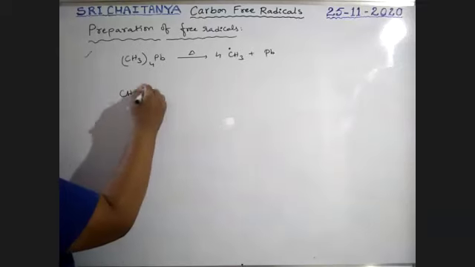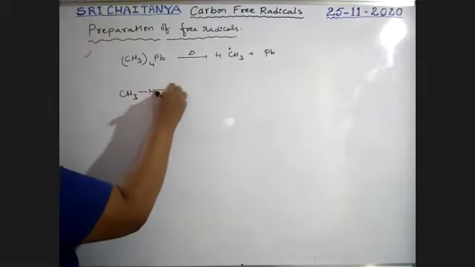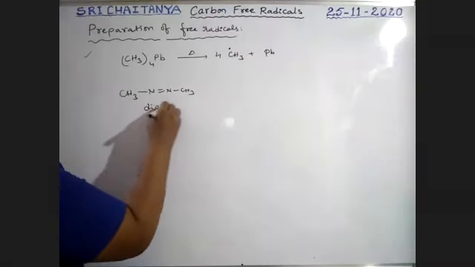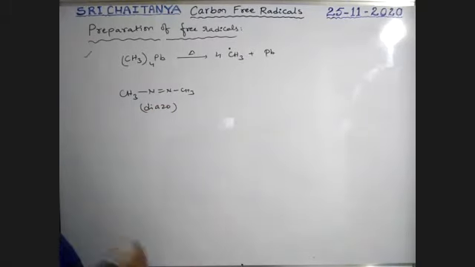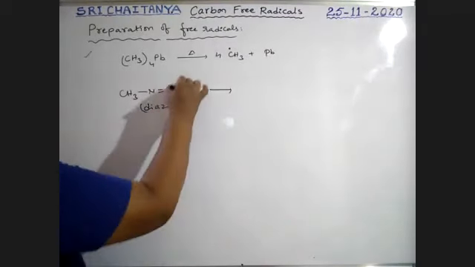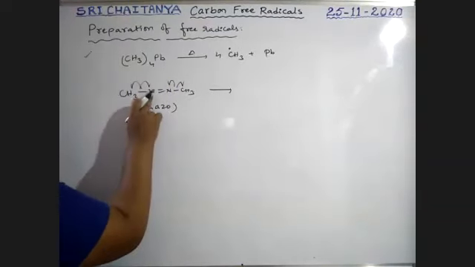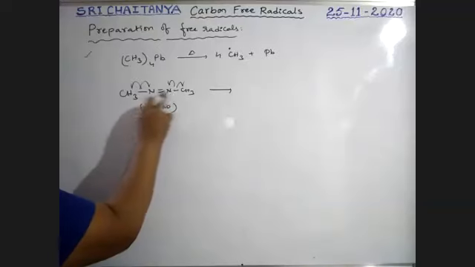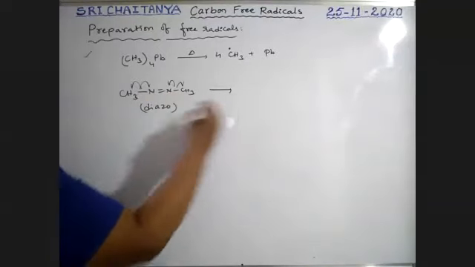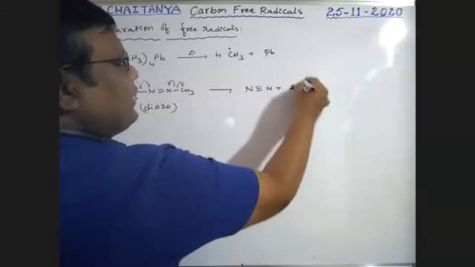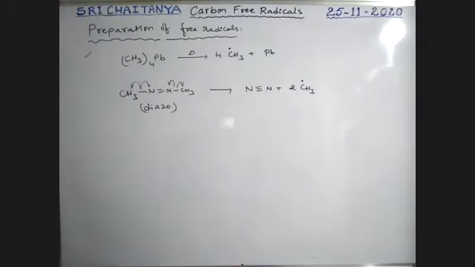Next, CH3 N double bond N CH3, boys. It is a diazo compound. During heating, this electron, this electron, this electron, this electron, boys. This nitrogen gets unpaired electrons. So that finally gives N triple bond N plus 2 methyl free radicals. That is the way to prepare free radicals.